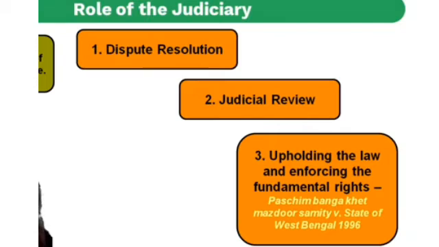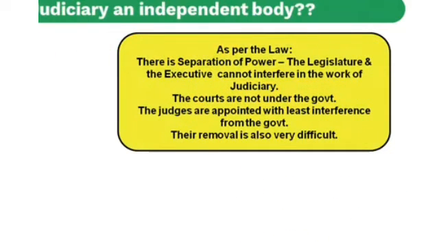Okay, students, here are two important features. You have learned this. Now see here.